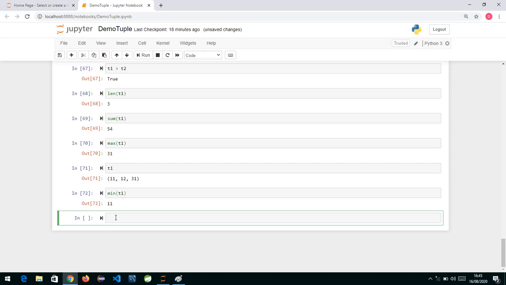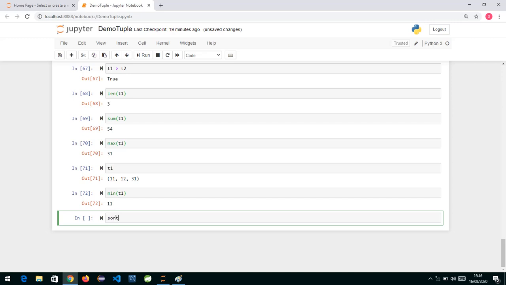We have already seen these functions were available in string, and in list, and the same functions we can use with tuple also. These are Python interpreter built-in functions. So min and max will give you the minimum and maximum from the given sequence. Sum will give you the sum of all the elements, and len will give you the length.